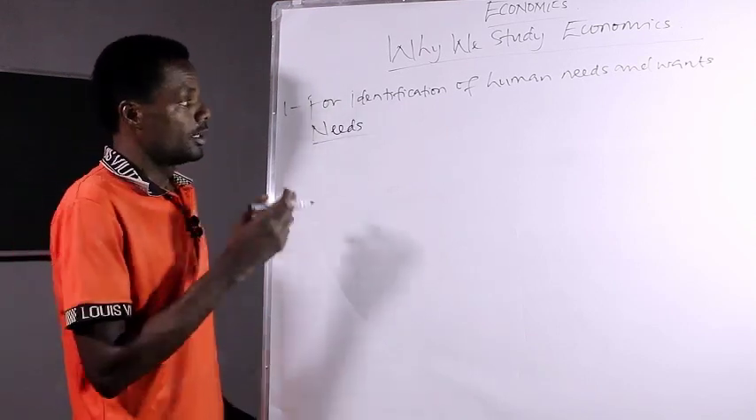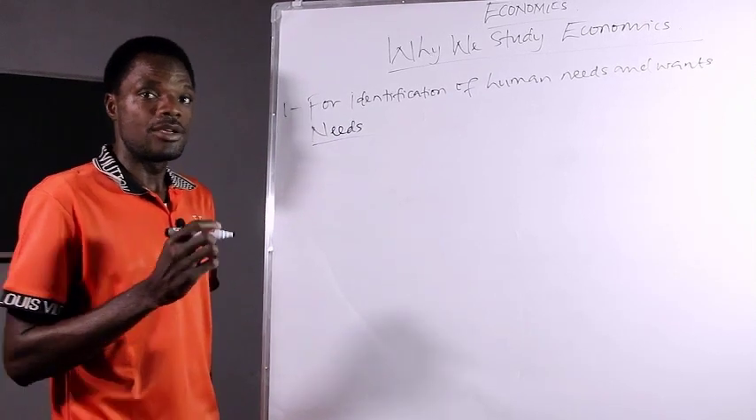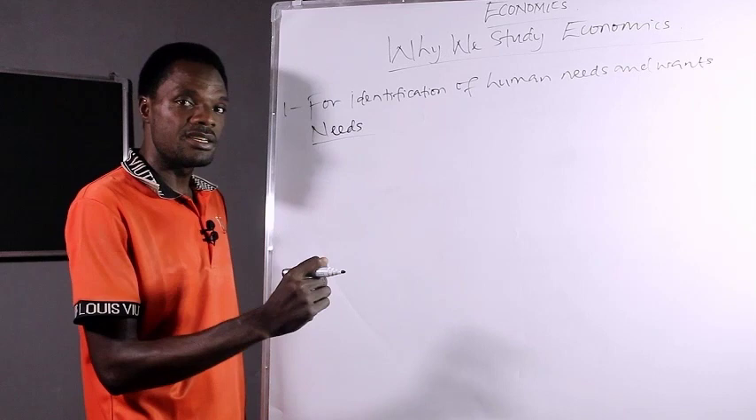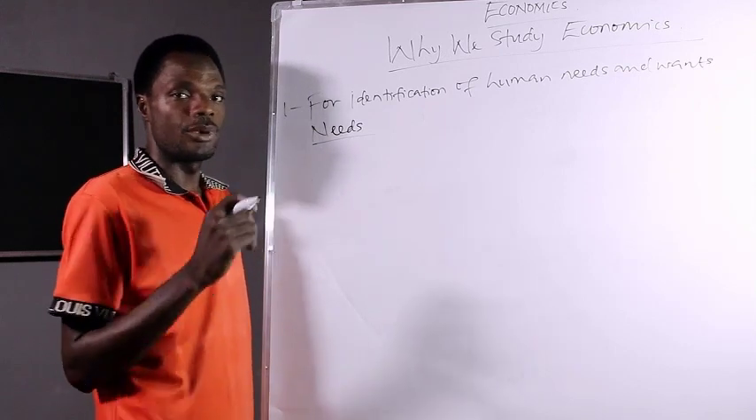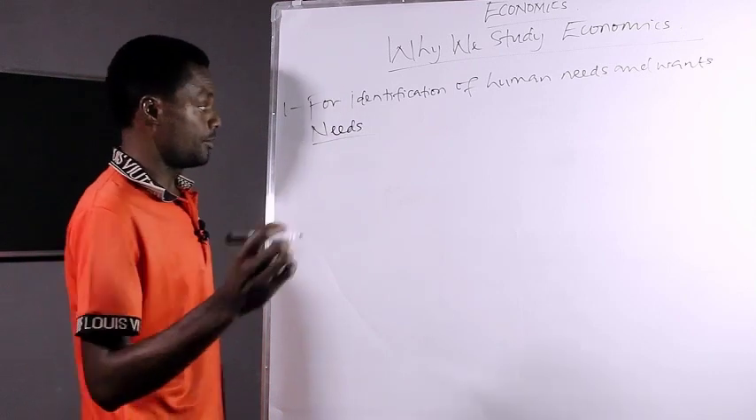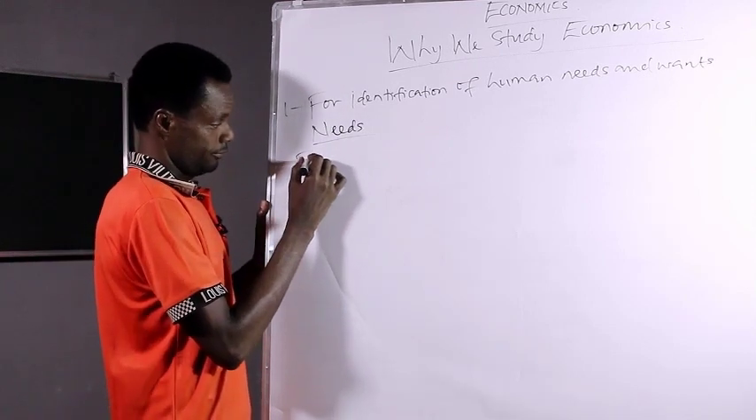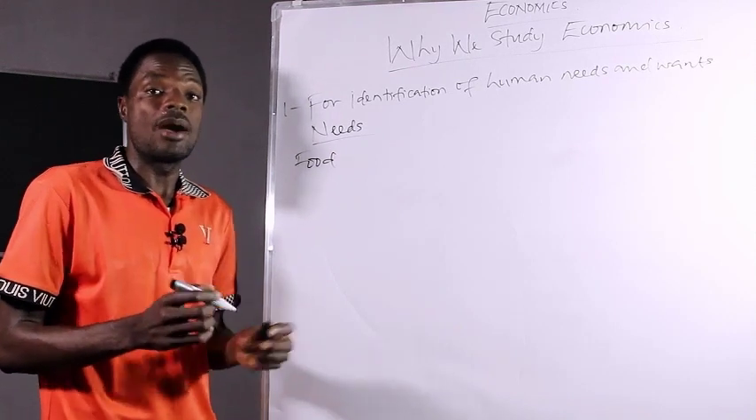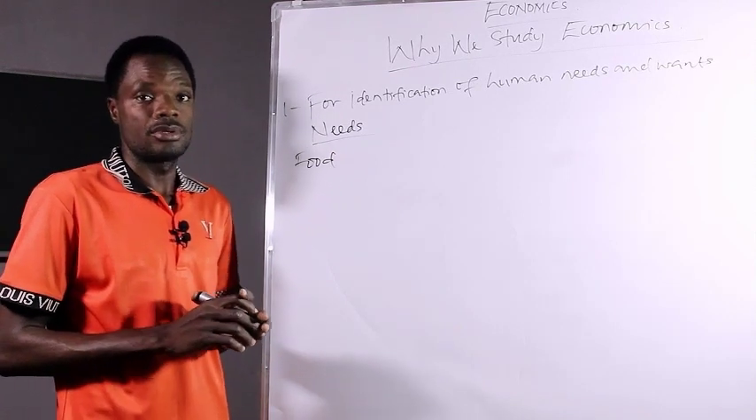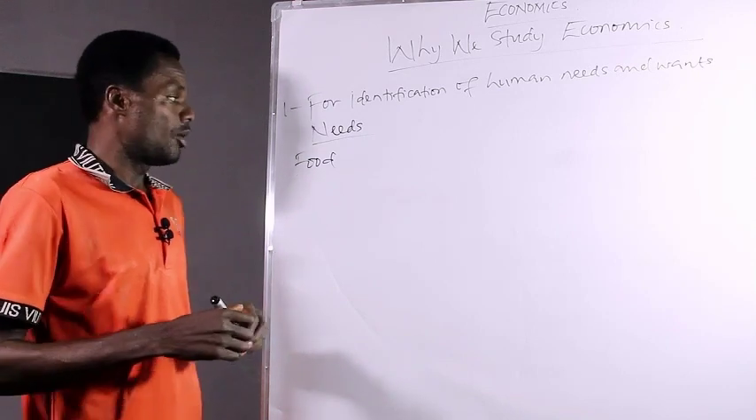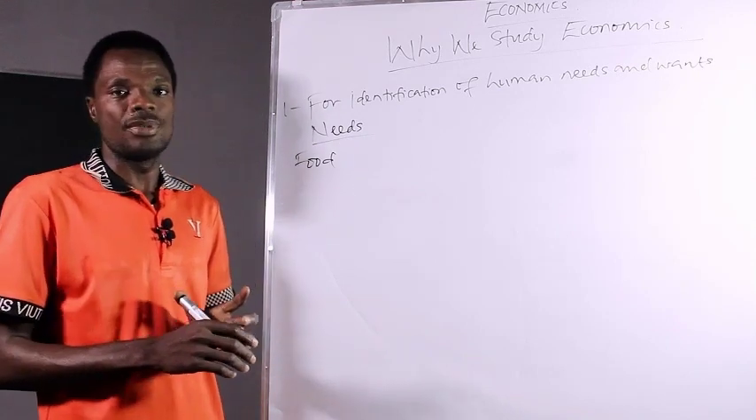Now, let me start with needs. A human should be rational enough to identify what is necessary for him at a particular time. Now, food. This is the first thing that a human will be aware of. He has to eat food for survival. Otherwise, he may die. Now, but which kind of food does a human need?